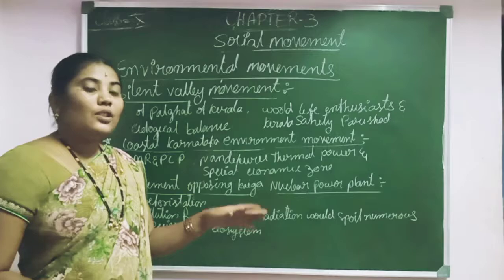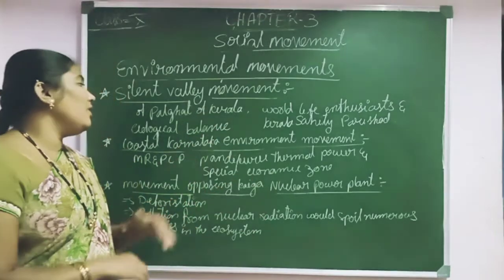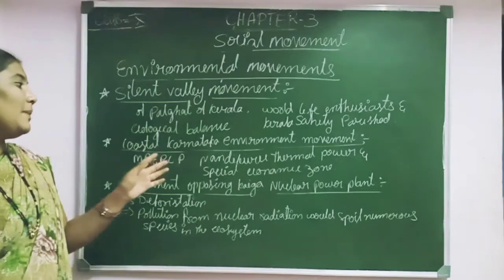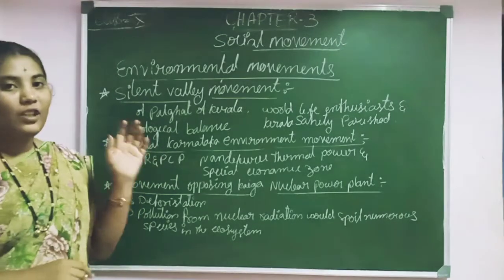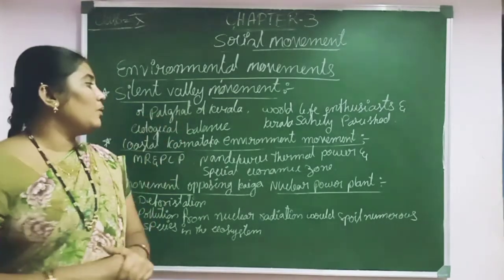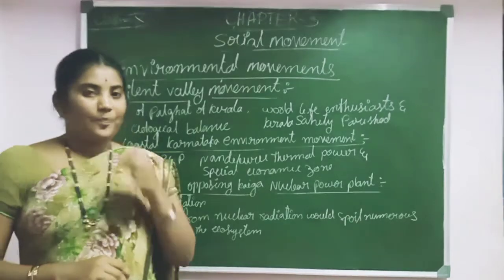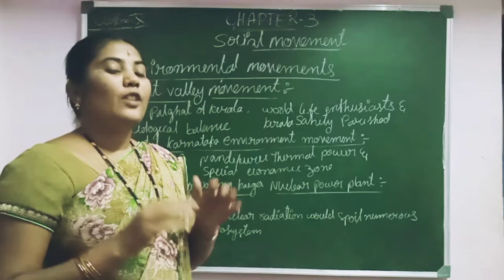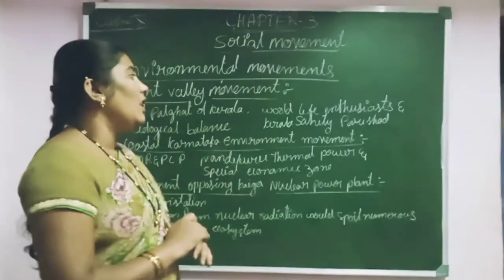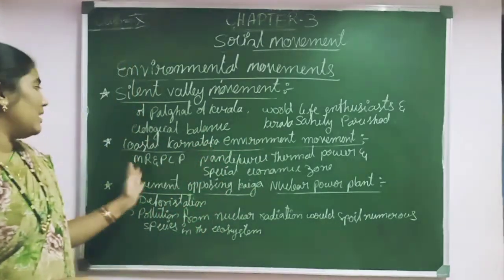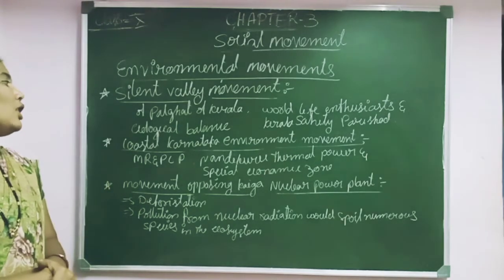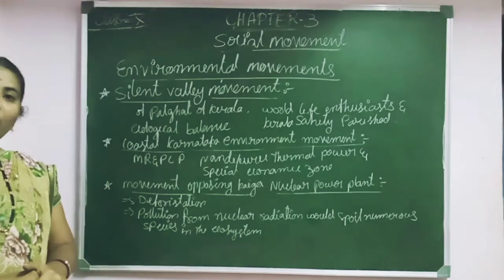Then they also opposed the Nandikur thermal power plant and the special economic zone. For that purpose, they opposed the Nandikur thermal power plant also, because it destroys the local environment. For that purpose they started the agitation, and it started against the MRPL. This is the Coastal Karnataka Environment Movement.